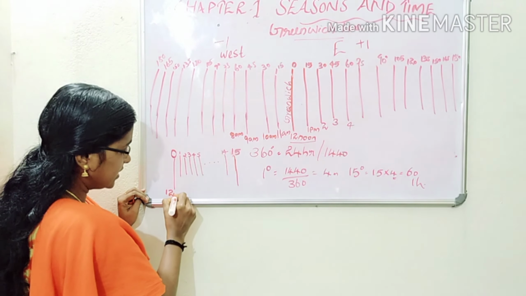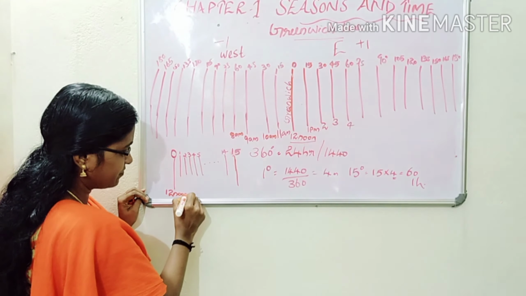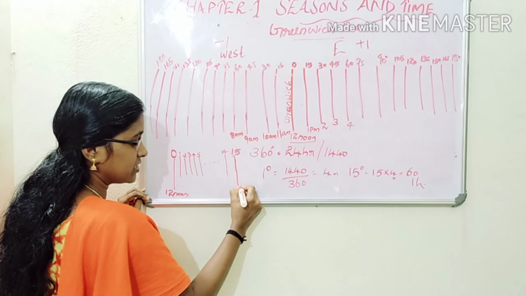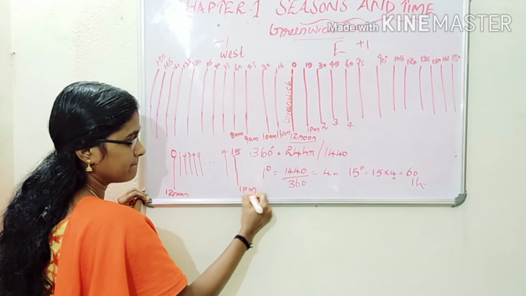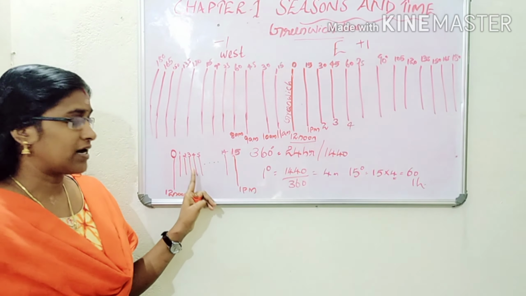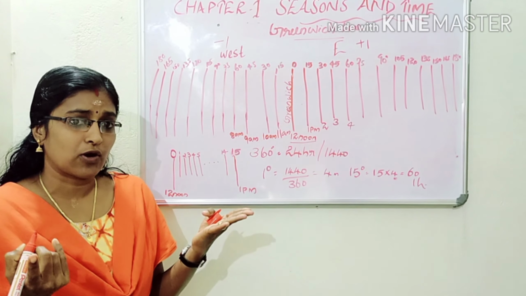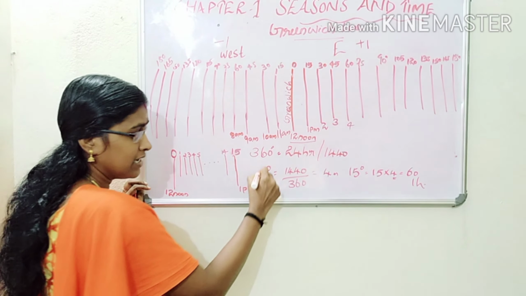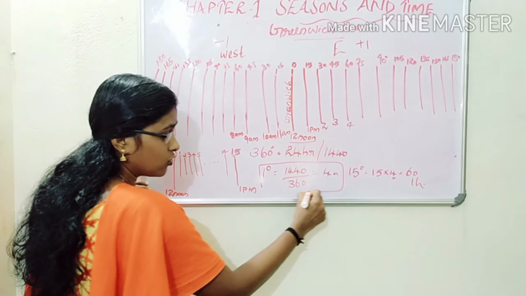Here at 0 degree it is 12 noon. When we move to the east, time increases, so at 15 degrees it is 1 p.m. In between, at 1 degree, 2 degrees, what would be the corresponding time? To turn 1 degree, our earth needs 4 minutes.